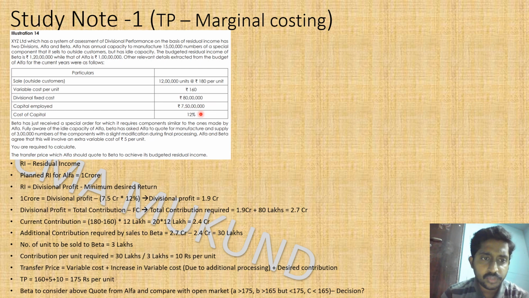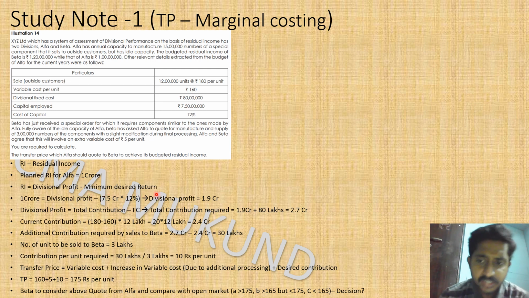Let's go into the problem. RI is nothing but residual income. So, planned residual income for Alpha: as per the budget, we know the residual income is 1 crore. Residual income is nothing but divisional profit minus minimum desired return.